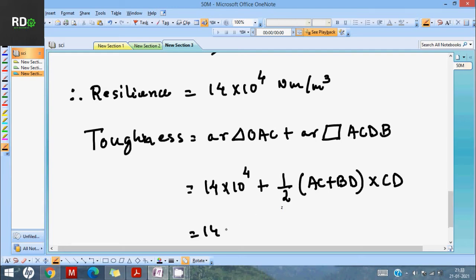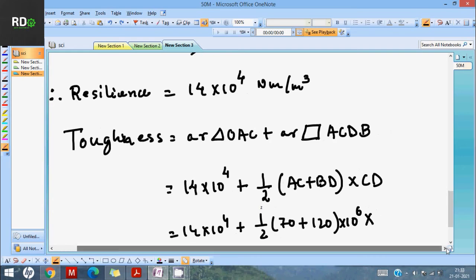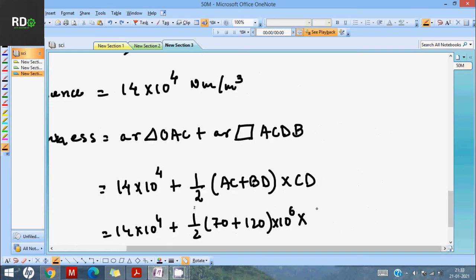So 14 into 10 to the power 4, plus half into your AC and BD, which is 70 plus 120, into 10 to the power 6 because it is in megapascal. Don't forget that. And your CD is, I will show you how I have got this.